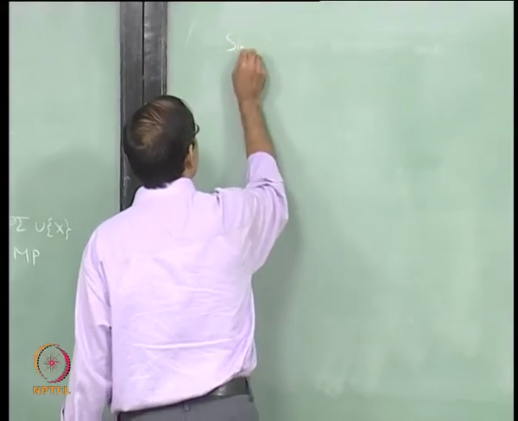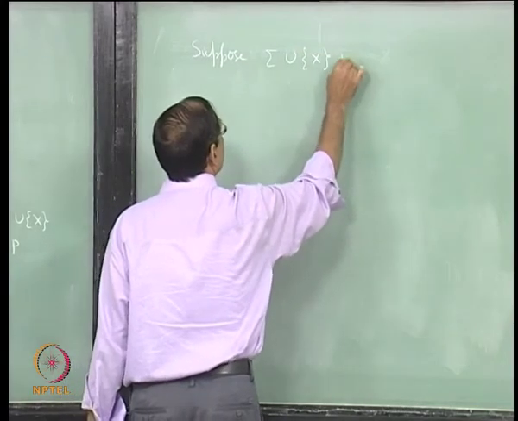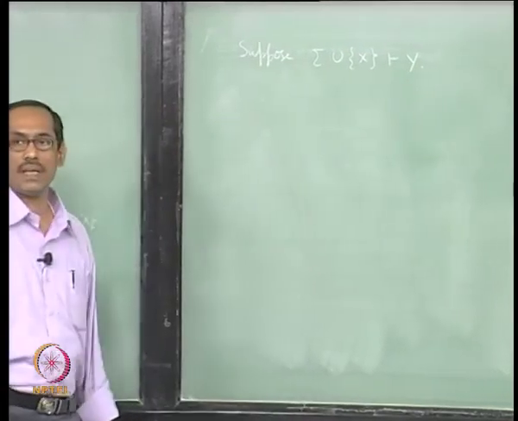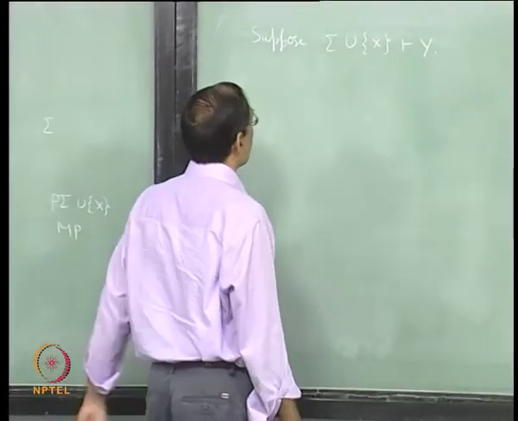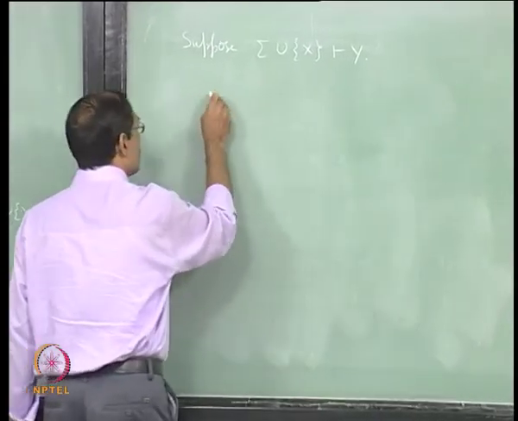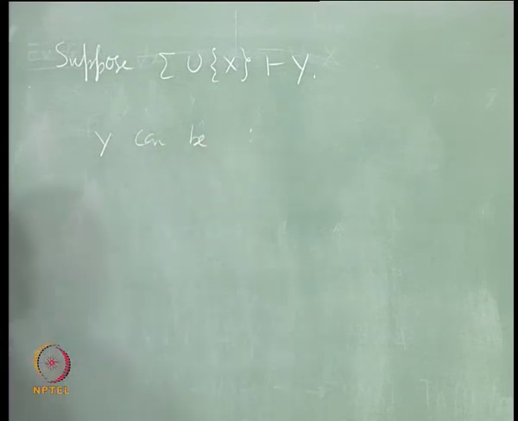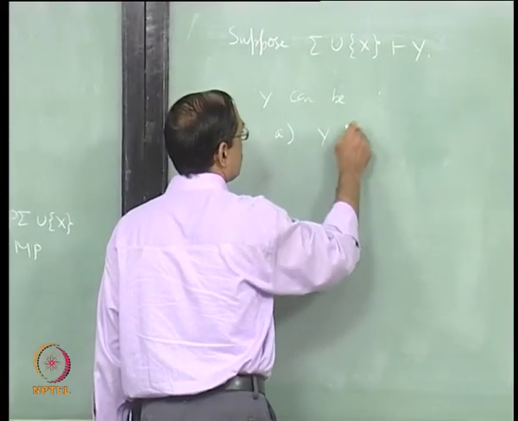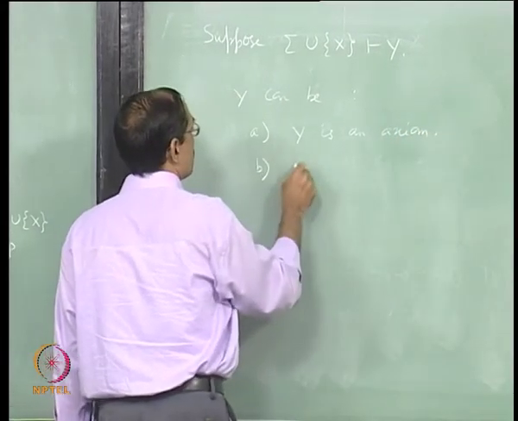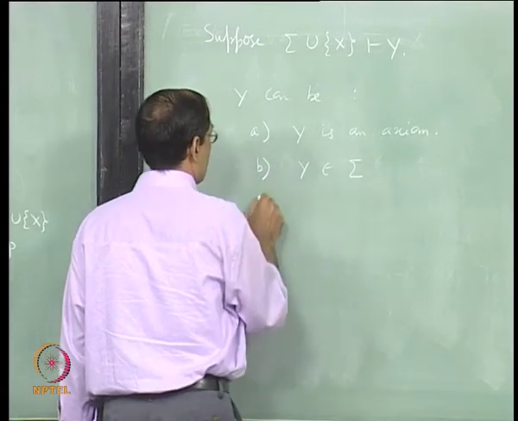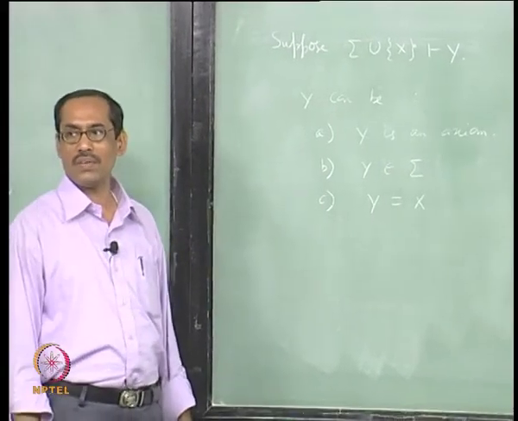Say we proceed with our assumption sigma union x entails y. Our aim is to show that sigma entails x implies y. Now, since sigma union x entails y, what could this y be? First, y is an axiom, second, y belongs to sigma, third, y equals x, so it belongs to sigma union x, right.